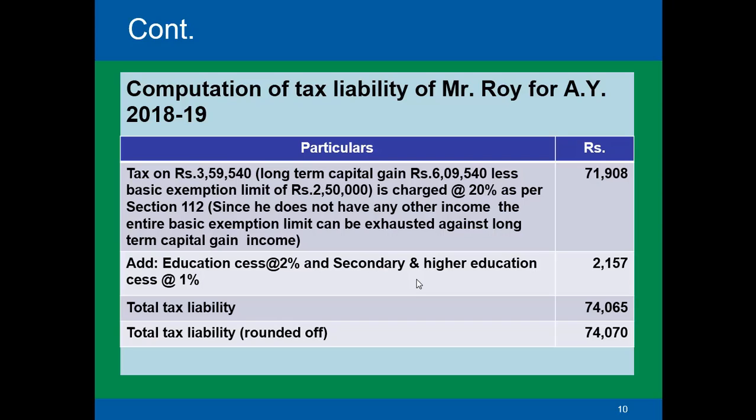Now there will be an education cess of 2% and secondary higher education cess of 1%. So that comes to 2,157. So his total tax liability would be 74,065 rupees, which can be rounded off to 74,070 rupees.